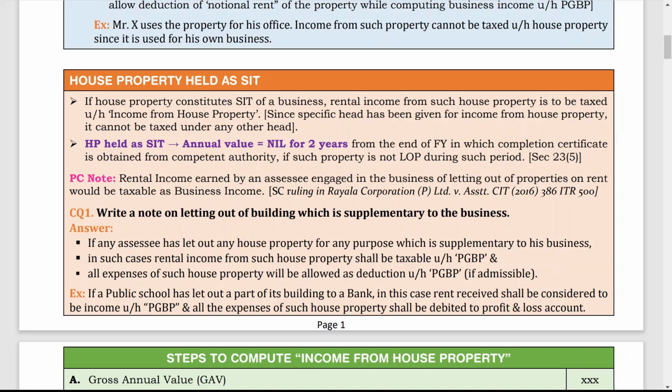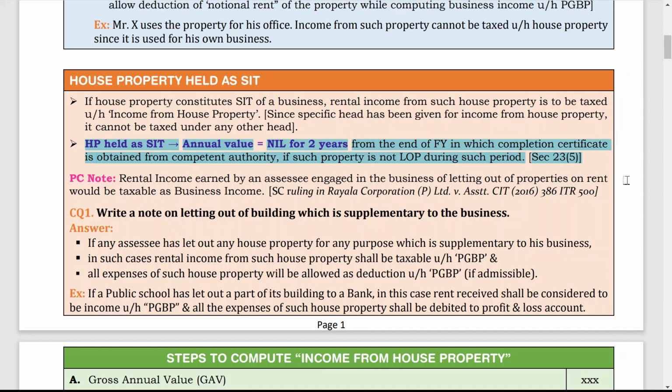Here there is one special rule: house property held as SIT, annual value. How to calculate annual value? It is nil for 2 years from the end of the financial year in which the completion certificate is obtained from the competent authority, if such property is not let out during such period. Section 23 subsection 5: if the property is not let out during such period, then after getting the completion certificate, up to 2 years its annual value will be considered as nil.